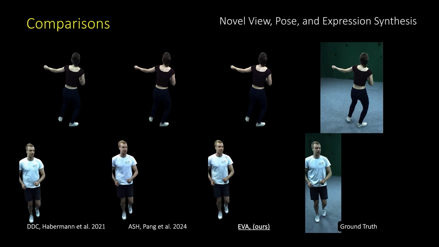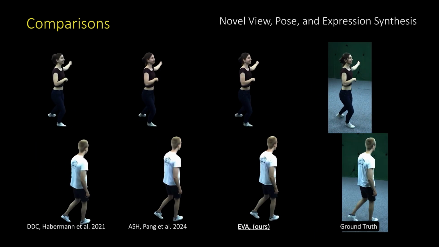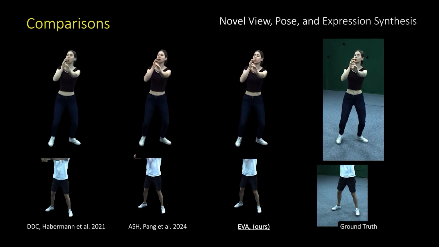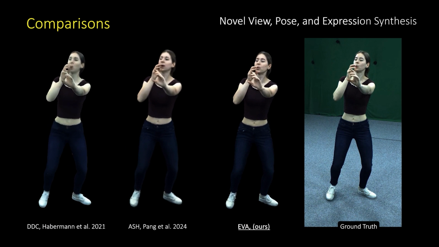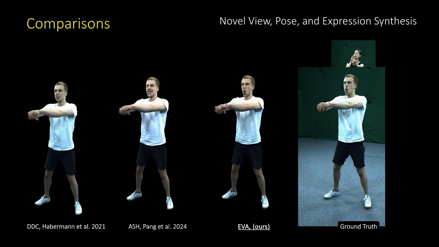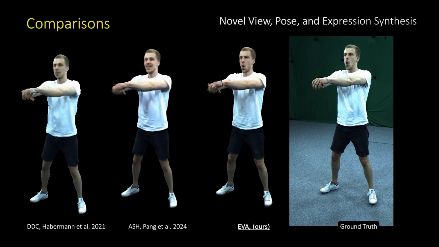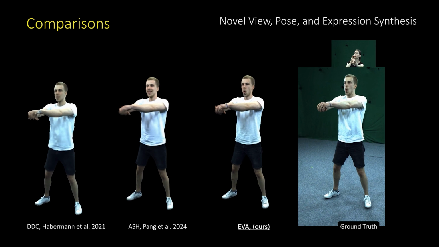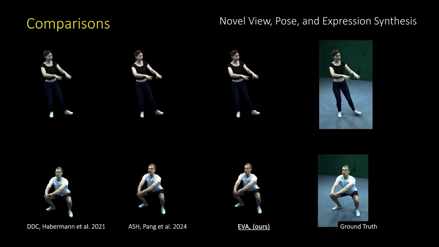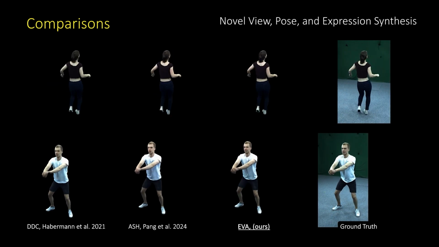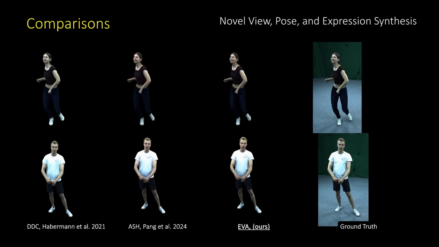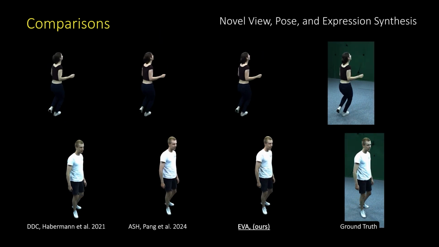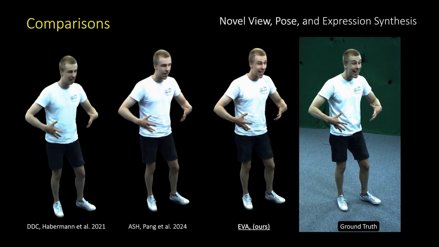Moreover, EVA excels in novel view, novel pose, and novel expression settings. It captures high-detail facial expressions, where DDC and ASH fall short. ASH infers facial expressions solely from body pose, leading to inaccurate facial appearances, while DDC, lacking 3D Gaussian splatting, fails to capture dynamic details as it relies solely on dynamic textures, compromising realism. Both methods also produce blurry outputs with noticeable artifacts due to the absence of explicit facial expression modeling.